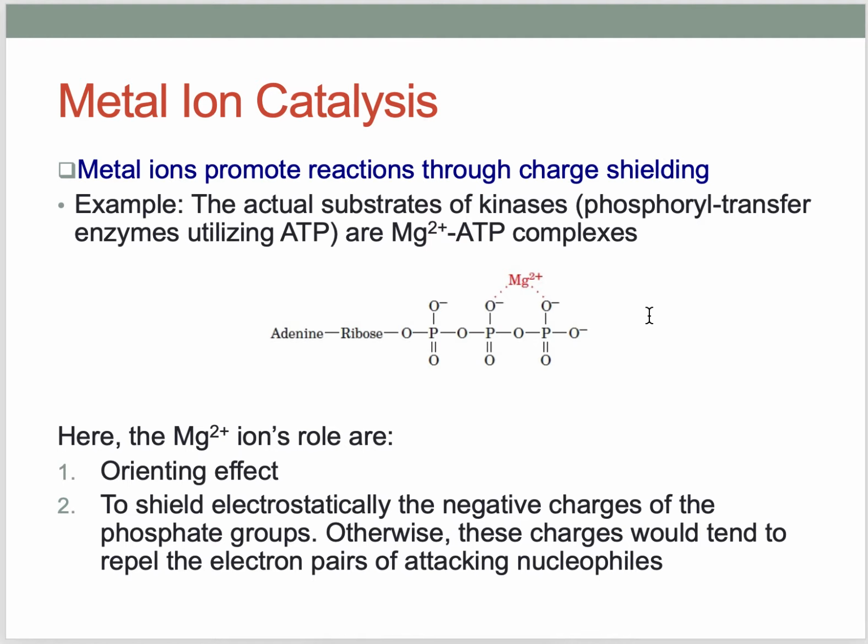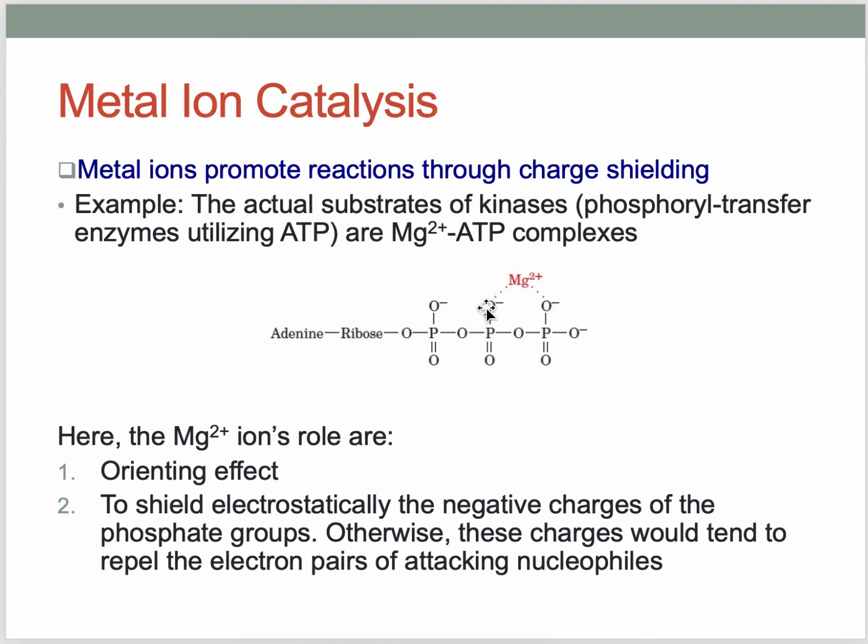So here comes the metal of the enzyme. For example, magnesium 2 plus can form coordination bonds with this oxygen, thus shielding this structure. So they are shielding the negative charge of this oxygen.